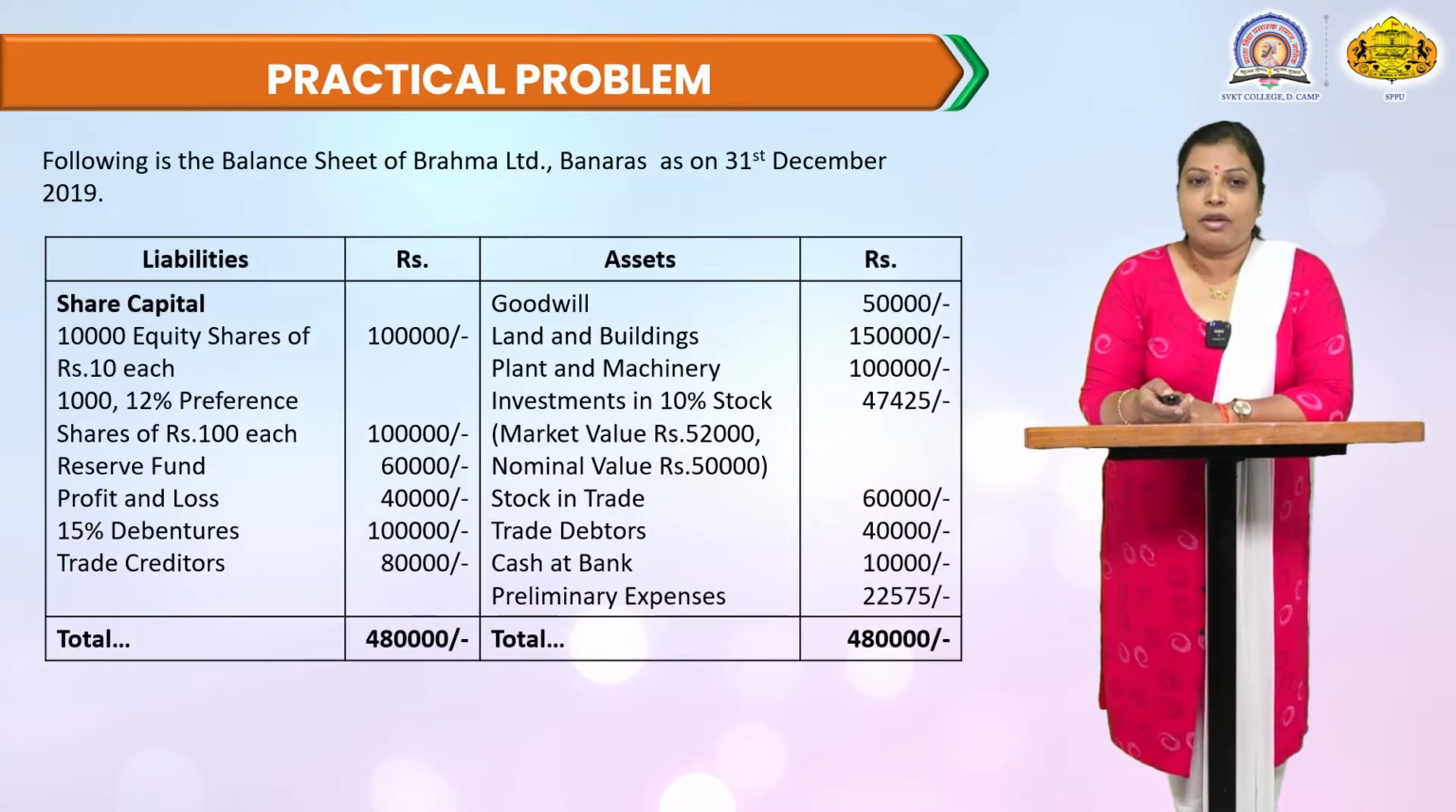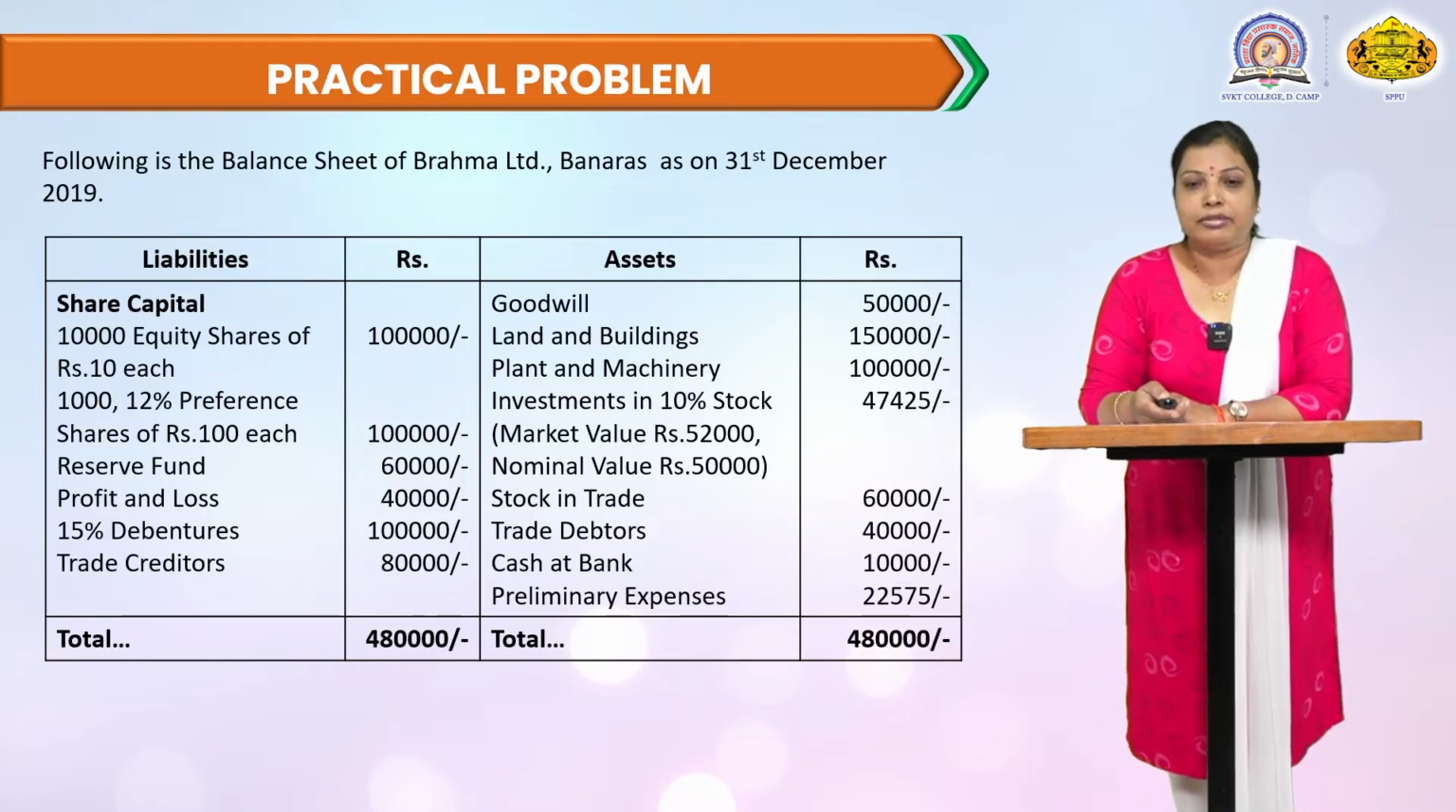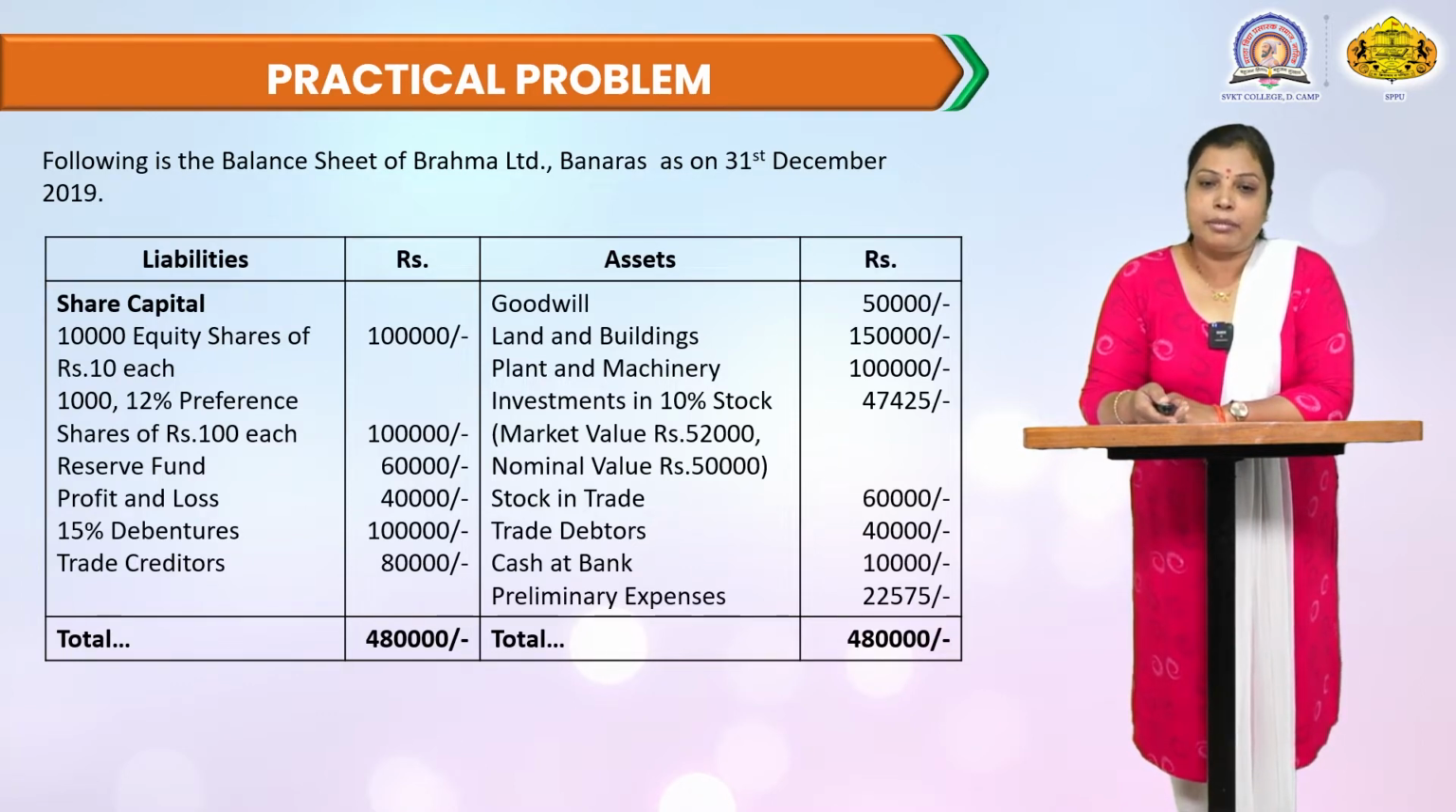This is the practical problem. Following is the balance sheet of Brahma Limited, Banaras, as on 31st December 2019. On the liability side: share capital, 10,000 equity shares of rupees 10 each, that is rupees 1 lakh; 12% preference shares of rupees 100 each, that is 10 lakhs; reserve fund 60,000; profit and loss account 40,000; 15% debentures 1 lakh; trade creditors 80,000. Now the asset side: goodwill 50,000, land and building 1,50,000, plant and machinery 1 lakh, investment in 10% stock.